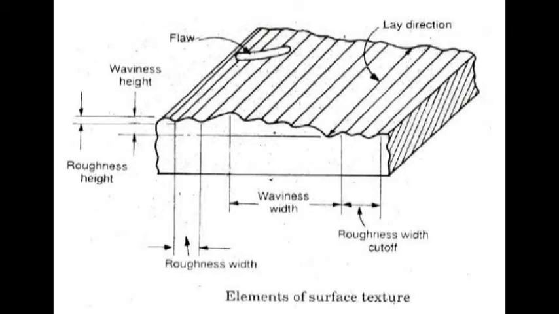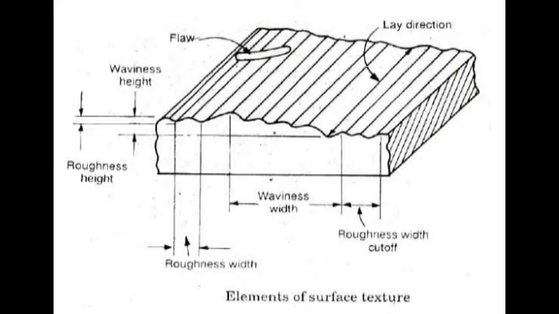So we will discuss in detail about the element. What is lay? So lay, it is the direction of predominant surface pattern produced by tool marks or scratches. So it is determined by the method of production used and symbols used to indicate the direction of lay.